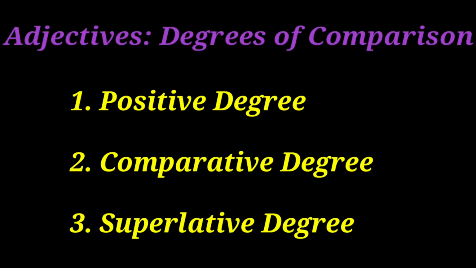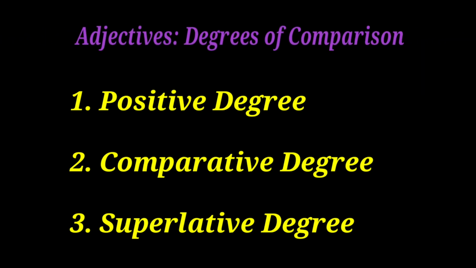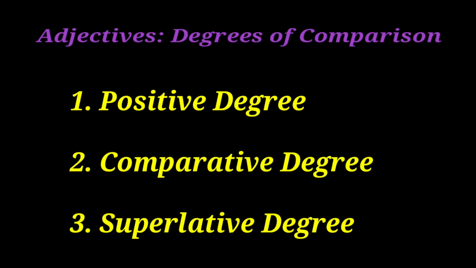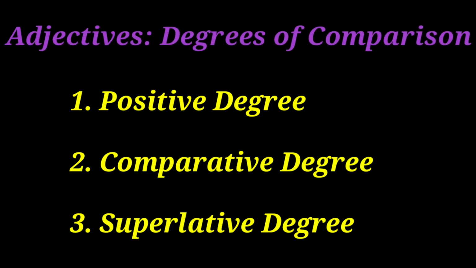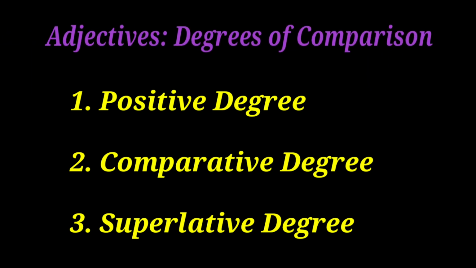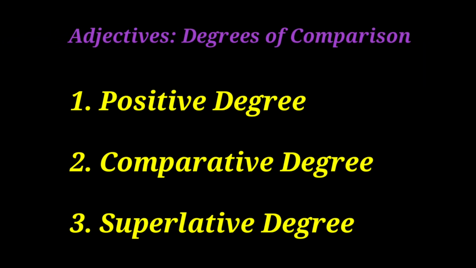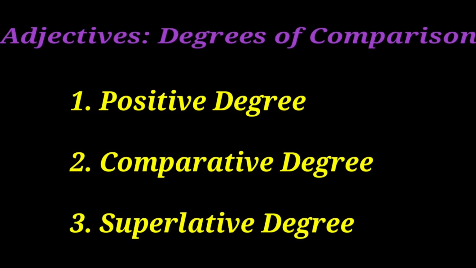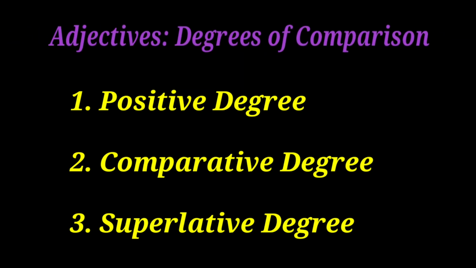Positive degree simply denotes the existence of some quality in the thing or person we speak about. We use it when no comparison is made. Comparative degree tells us about a higher degree than the positive degree. It compares two persons or things. And the superlative degree tells us about the highest degree of quality as it compares more than two people or things.